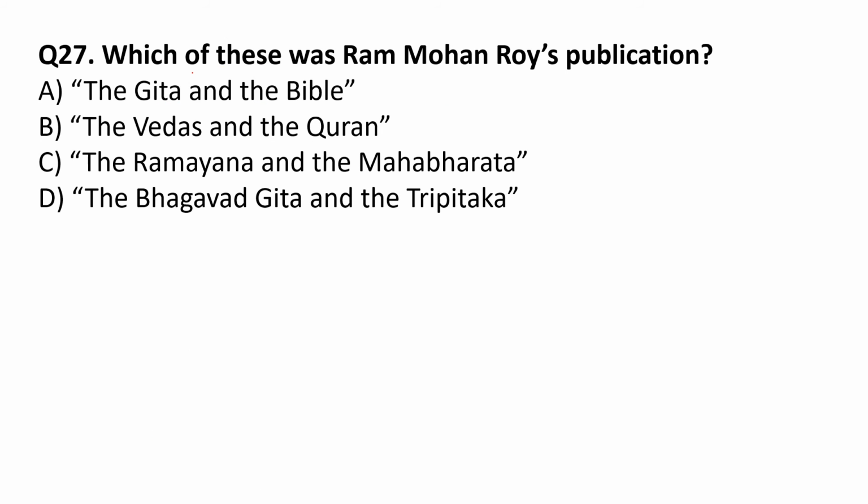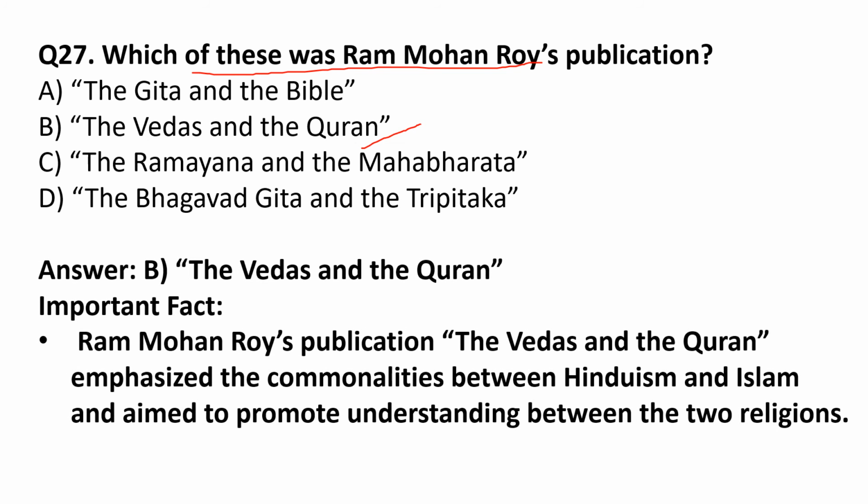Which of these was Ram Mohan Roy's publication? The Vedas and the Quran. Option B. Ram Mohan Roy's publication, The Vedas and the Quran, emphasized the commonalities between Hinduism and Islam and aimed to promote understanding between the two religions.